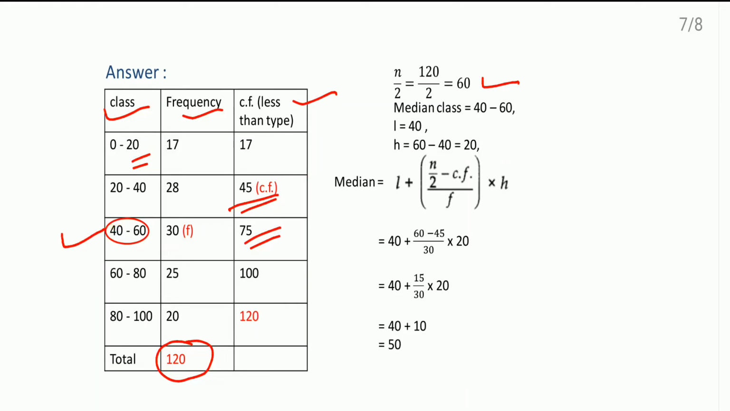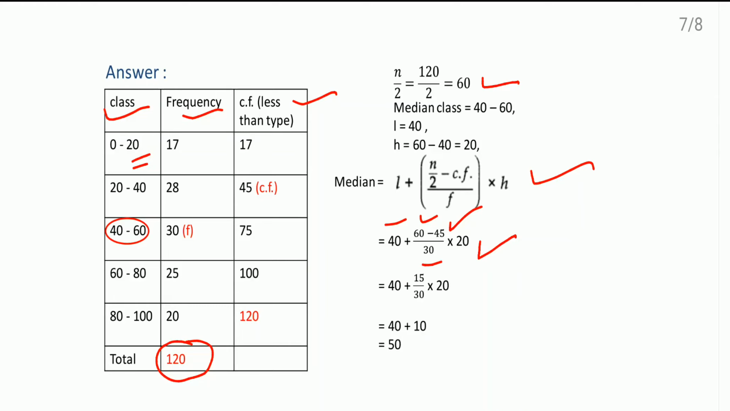Okay, now here look at the formula. This is the formula. This formula you have to memorize. L, lower limit, which is 40 here. N by 2 is 60. CF is 45. F is 30 here. And here H means 20. So 60 minus 45 comes as 15 by 30 into 20.